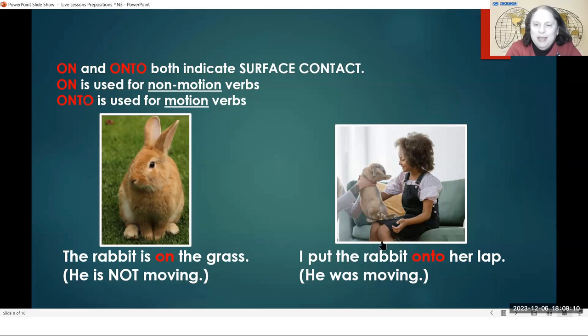Well, this rabbit is going to be on the girl's lap, the rabbit will sit on the girl's legs. And because it was at first maybe on the floor or in a box, in a cage somewhere, now the rabbit is moving location. Now this rabbit is going to be on the girl's legs. So we say it's moving onto her lap, because this top part of your legs is called your lap when you sit down. When you are up walking around, you don't have a lap. Lap is only that area of your body when you are sitting.